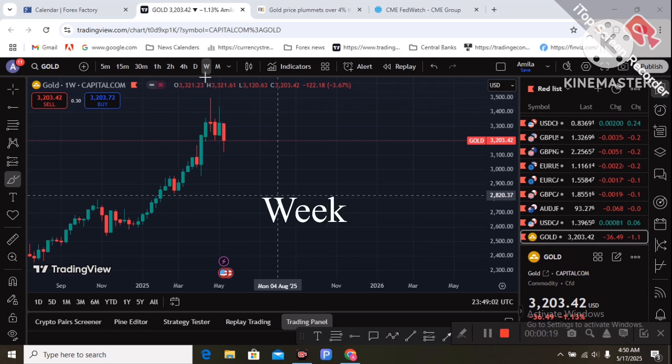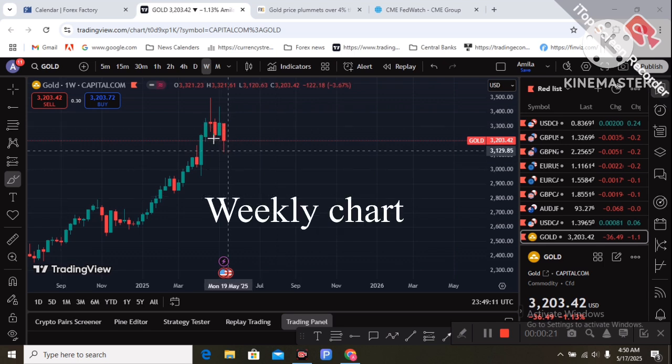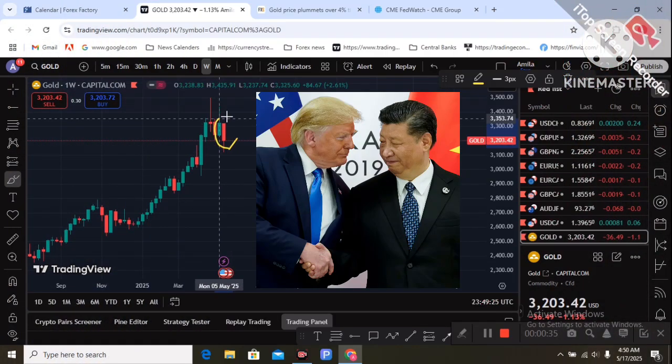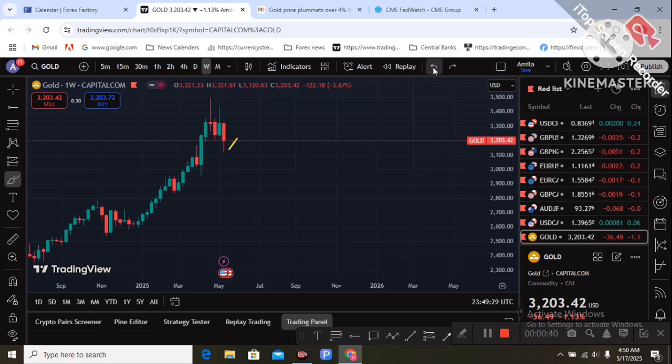So I am on the weekly chart of gold. You can see last week's red candle, sellers were actively selling gold. The main reason is the safe haven demand drop with the US-China trade deal of 90 days. The trade war uncertainty reduced, and that affected the gold drop.